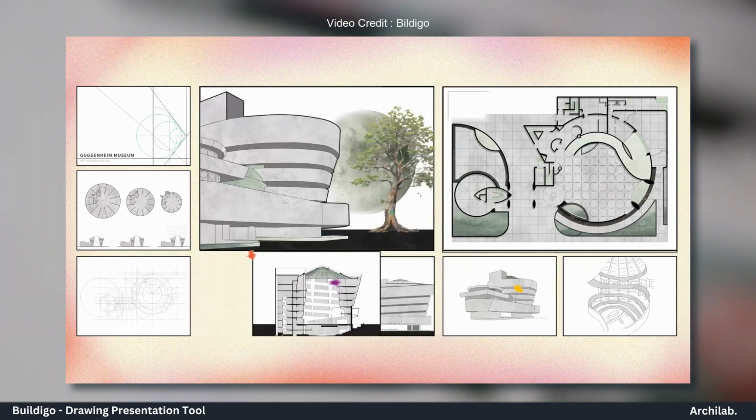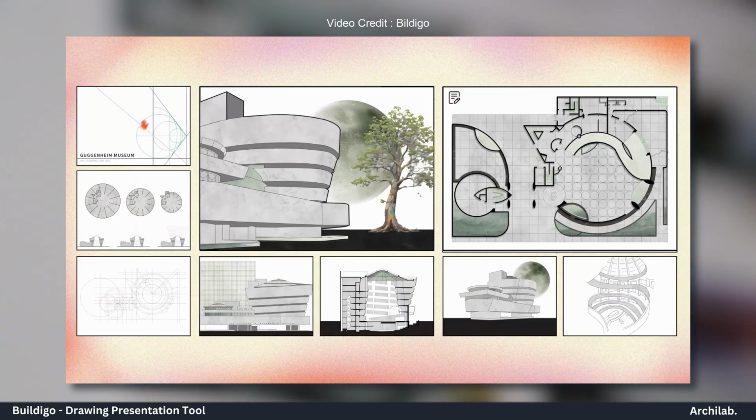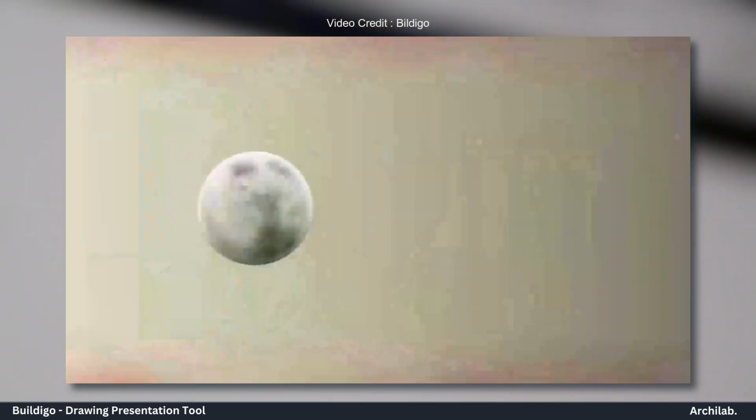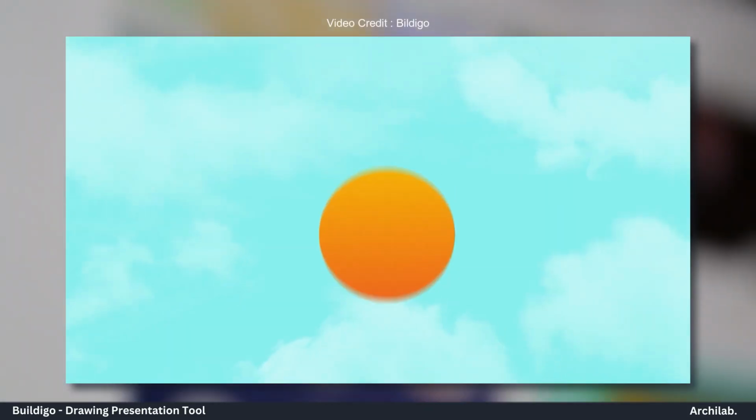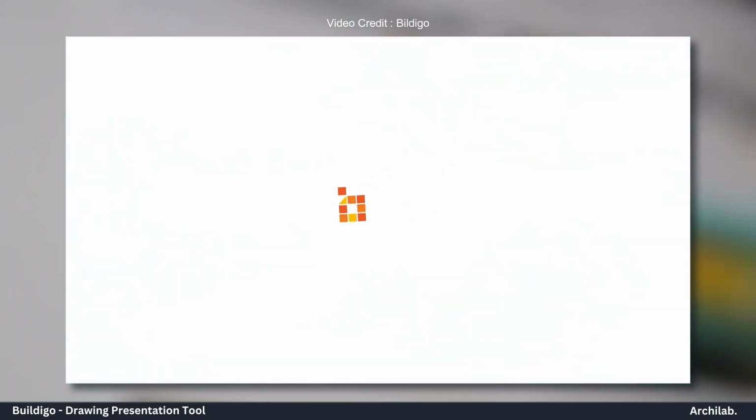Imagine working together with your colleagues collaboratively in real time through the cloud. Imagine a tool that transforms dreams into reality. Imagine Bildigo.